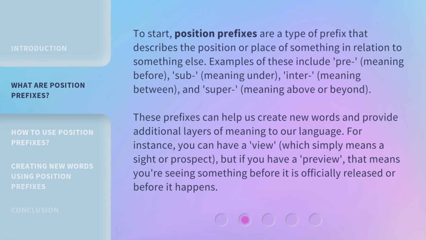To start, position prefixes are a type of prefix that describes the position or place of something in relation to something else. Examples of these include pre, meaning before, sub, meaning under, inter, meaning between, and super, meaning above or beyond. These prefixes can help us create new words and provide additional layers of meaning to our language. For instance, you can have a view, which simply means a sight or prospect, but if you have a preview, that means you're seeing something before it is officially released or before it happens.